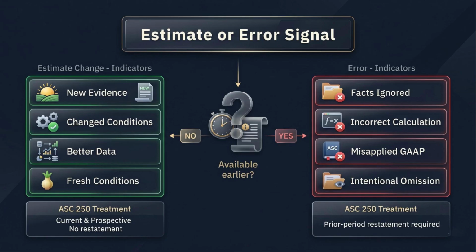An estimate change is current and prospective. An error may require restatement. So, when you face a question, do not ask only, did the number change? Ask, what information existed when the original number was recorded? That one question can save you from choosing the wrong accounting treatment.